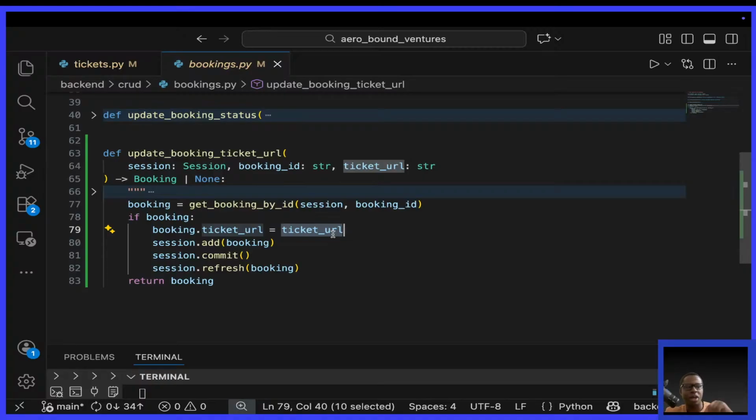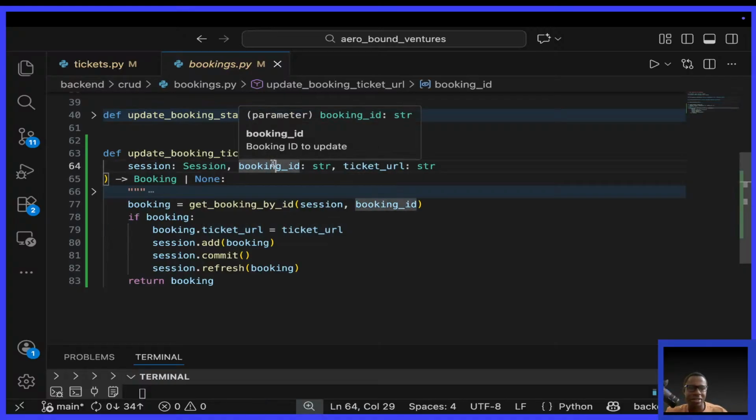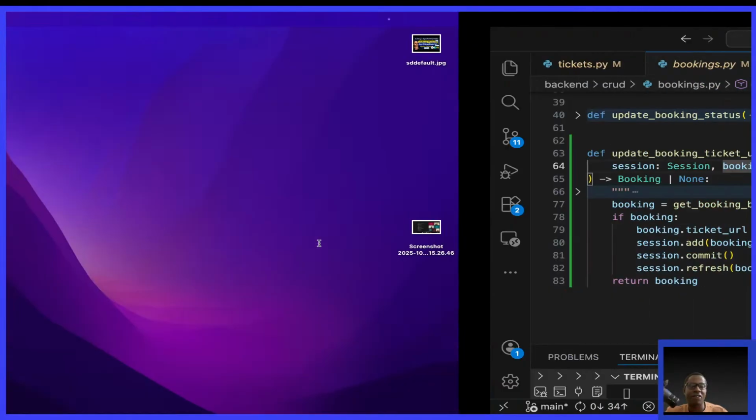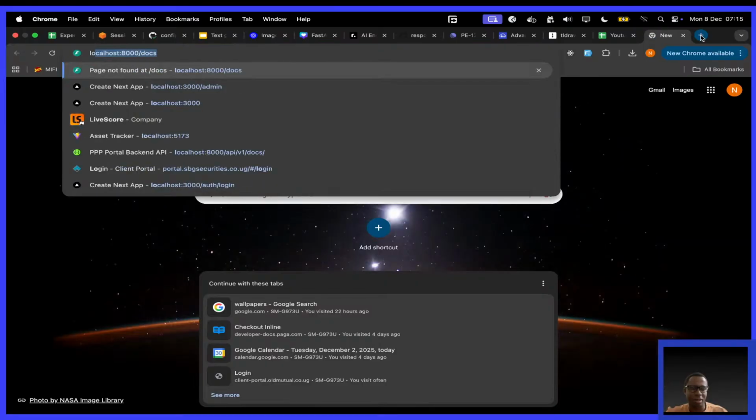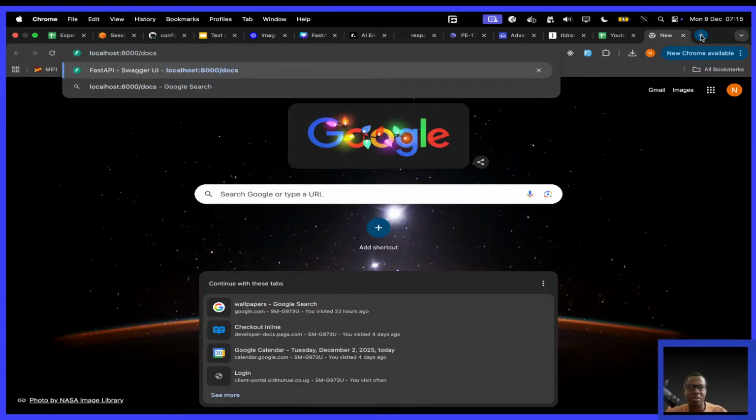So now I'm going to log in, okay, like a normal user. And we need to find out that this booking, their ticket is now available, okay? We need to prove that. And that will be possible by logging in, okay? So localhost 3000.